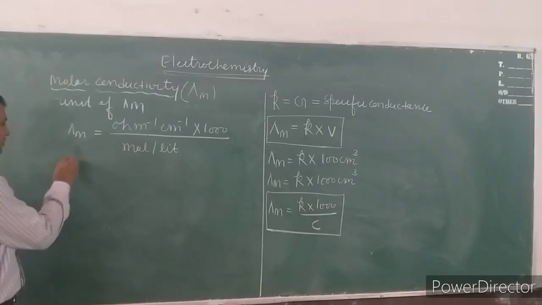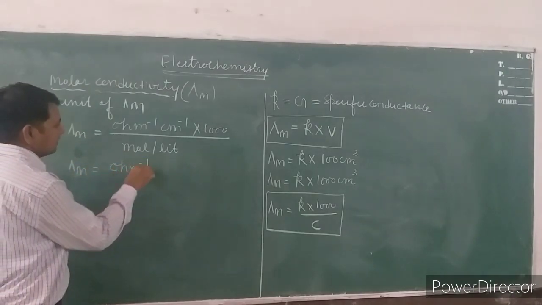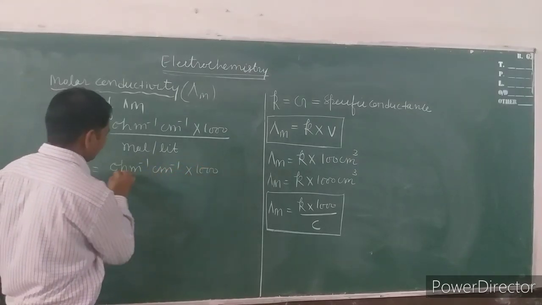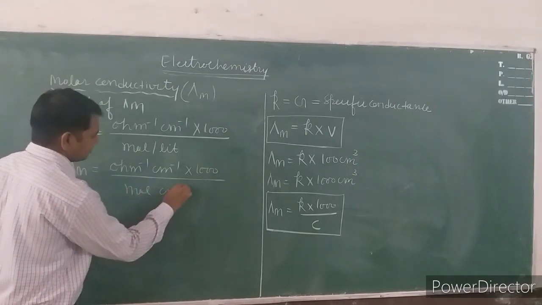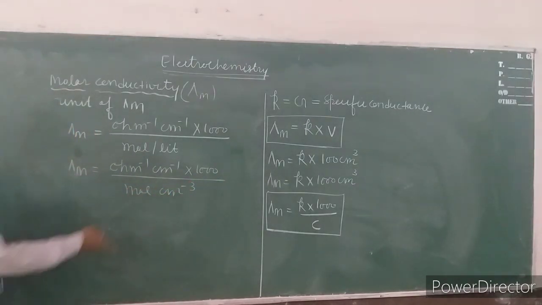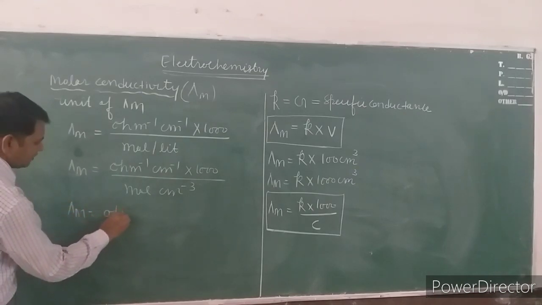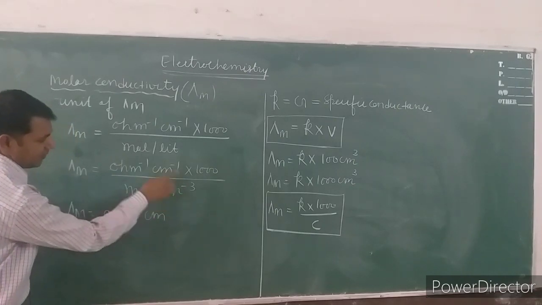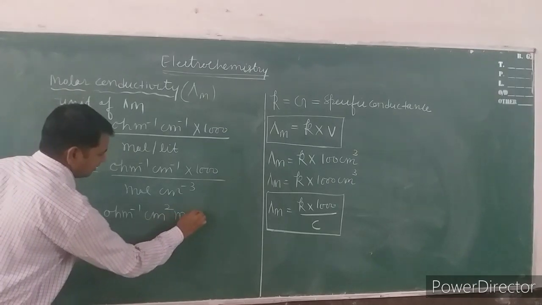for volume. So here lambda m is equal to ohm inverse centimeter inverse into 1000 upon mole per centimeter cube. When we interchange here, lambda m is equal to ohm inverse centimeter inverse and minus cube will be there, centimeter square and mole inverse.